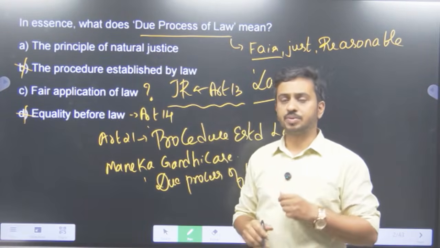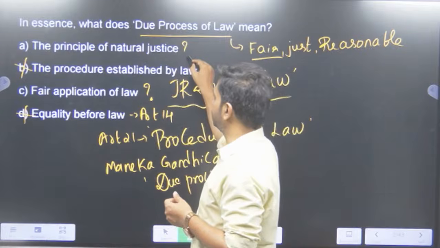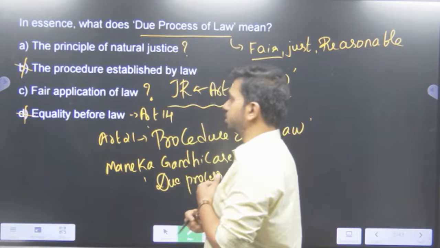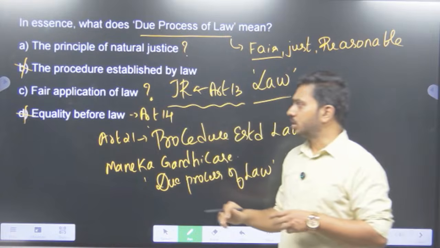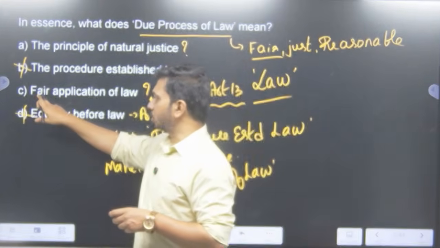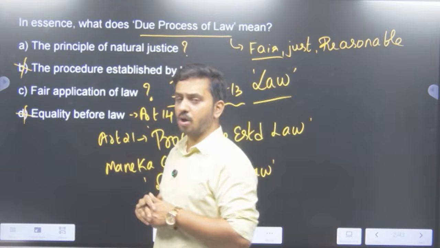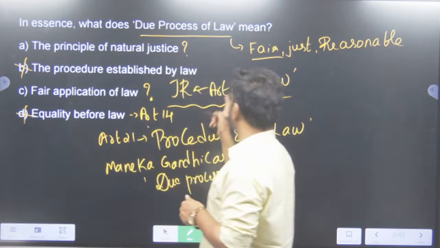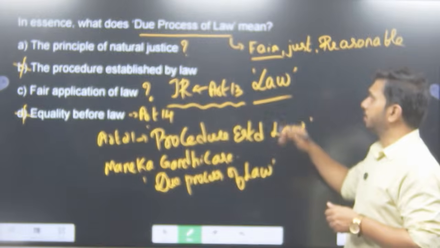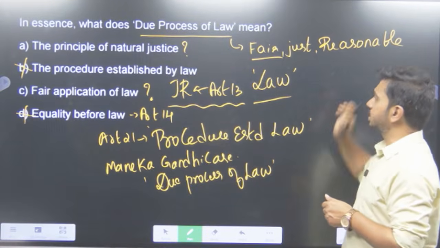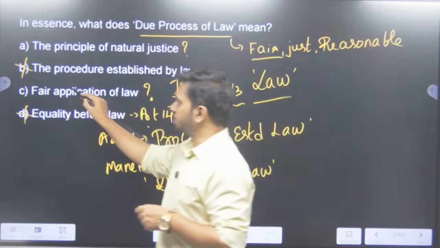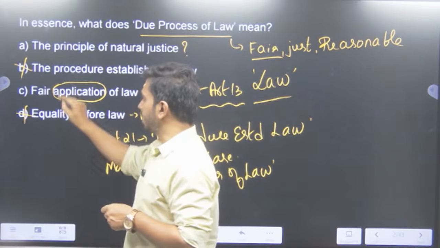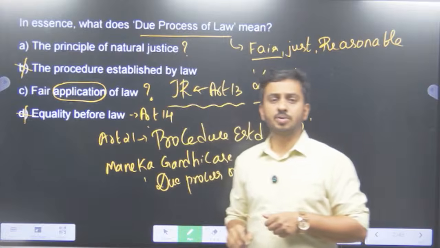Now it comes to the 50-50 chance where principles of natural justice and fair application of law are there. So here let us go deeper now. Why is fair application of law wrong? Because what does the due process of law mean? Fair, just, and reasonable laws. It is not just application of the law, but the law in itself needs to be fair.